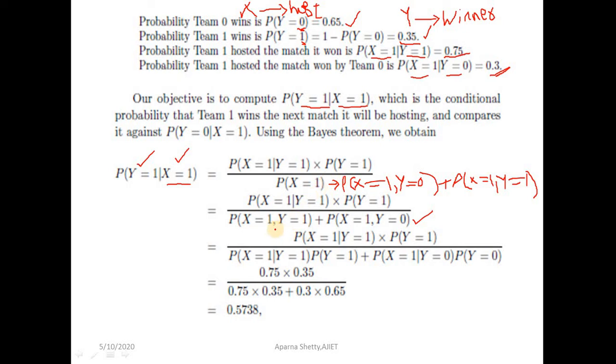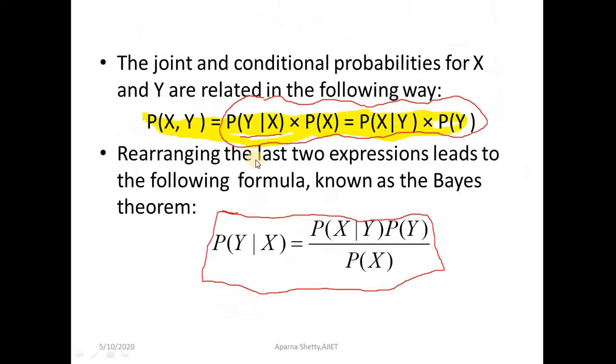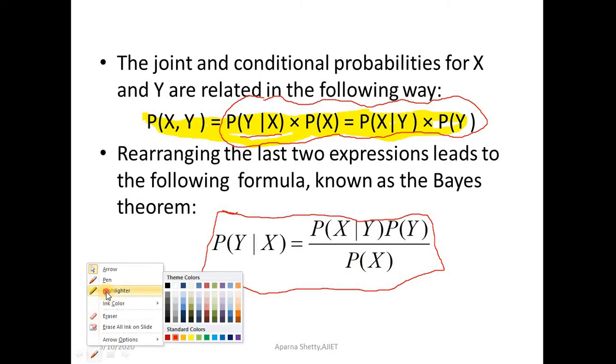Next, P of x comma y, you can write as P of x given y into P of y, right?